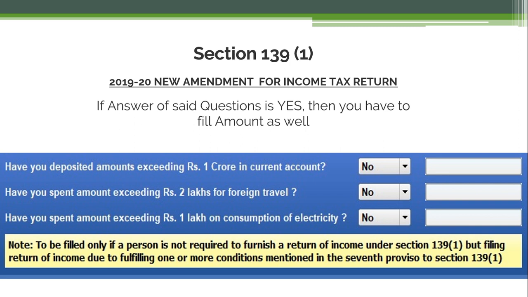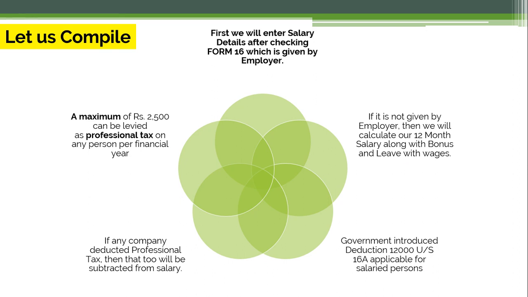There is a special note to be filled only if a person is not required to furnish a return of income under section 139(1), but is filing a return of income due to fulfilling one or more conditions mentioned in the 7th proviso to section 139(1). So you have to answer these questions, and if it is yes, you have to fill the amount as well. So this is all about the various sections that come under deductions, which we can subtract from our gross income. So let us compile the things which we have discussed.